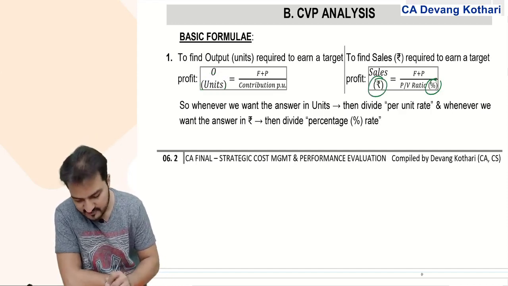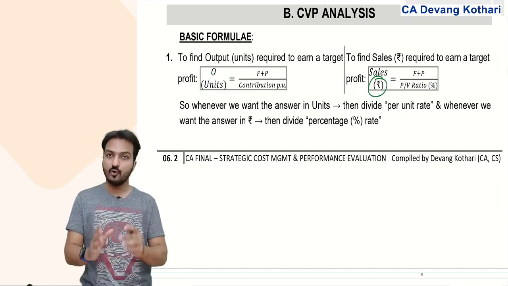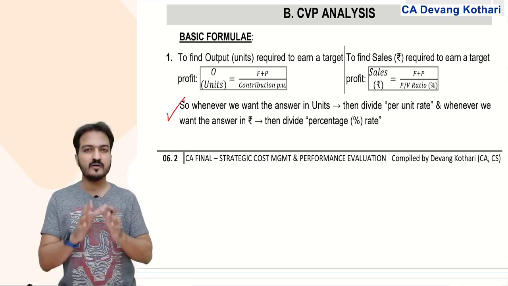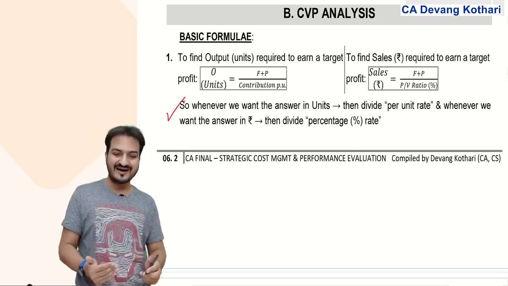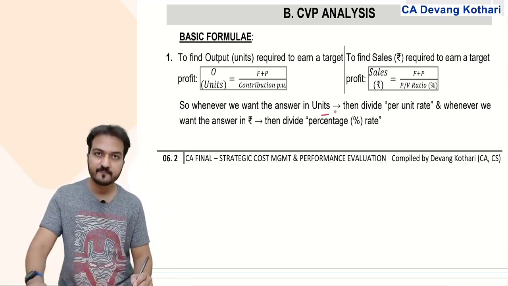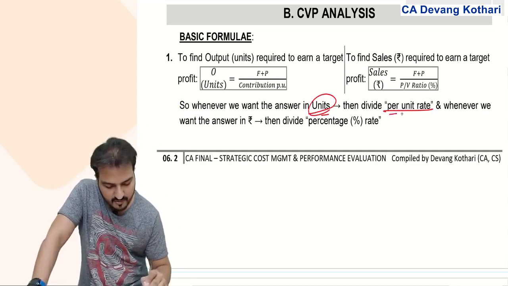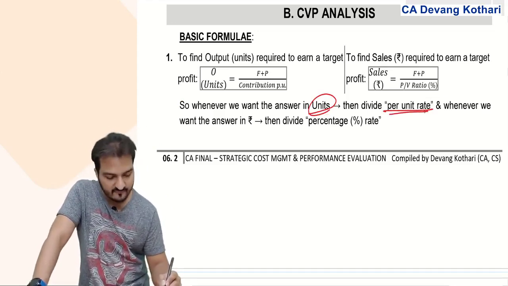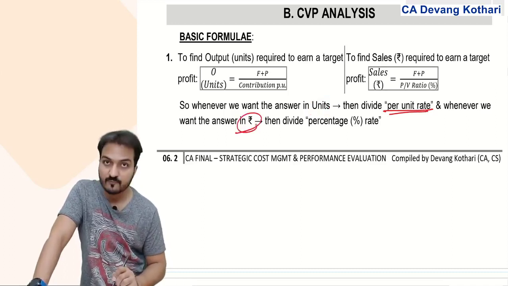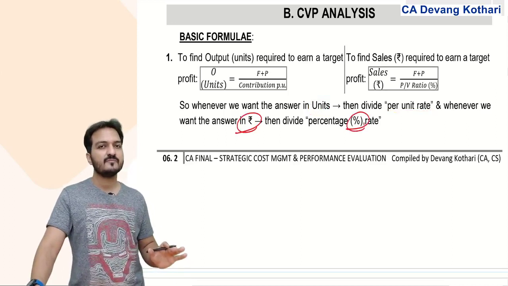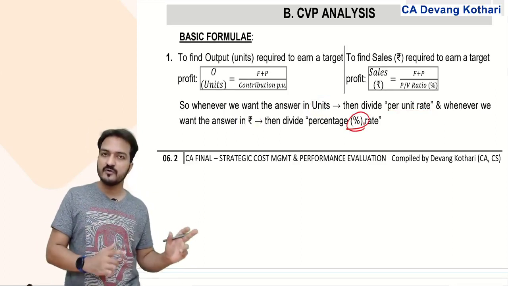Hence, I give you this simple rule: whenever you want the answer in units, then you divide by the per unit rate. But whenever you want the answer in terms of rupees, then you divide by the percentage rate. Please remember that simple rule.